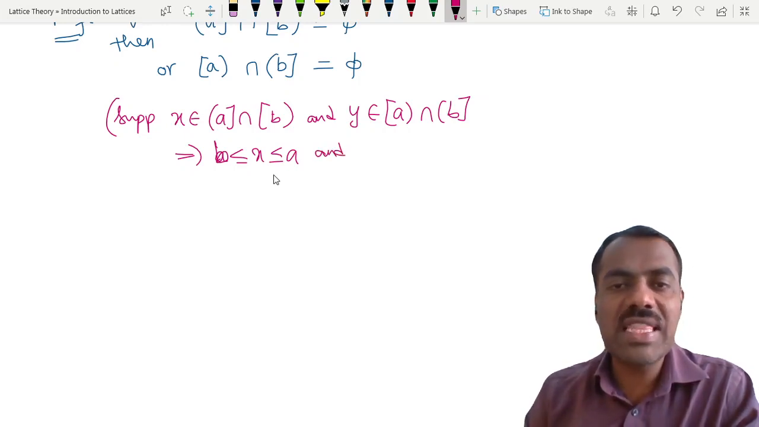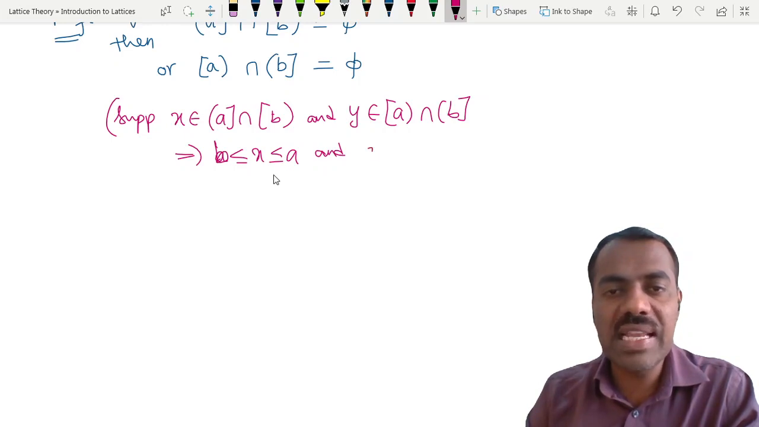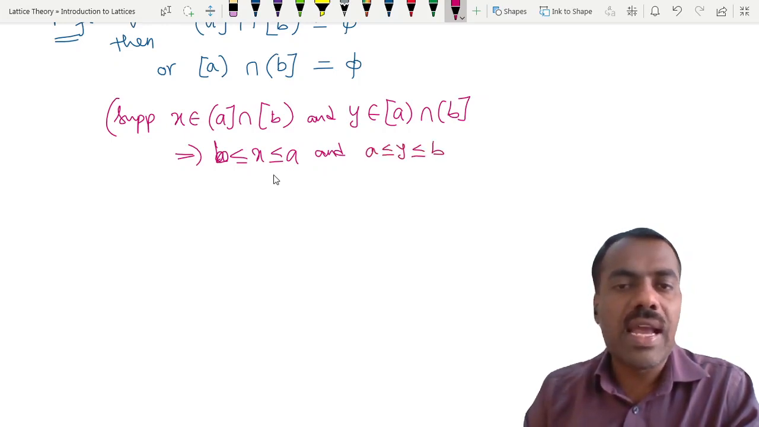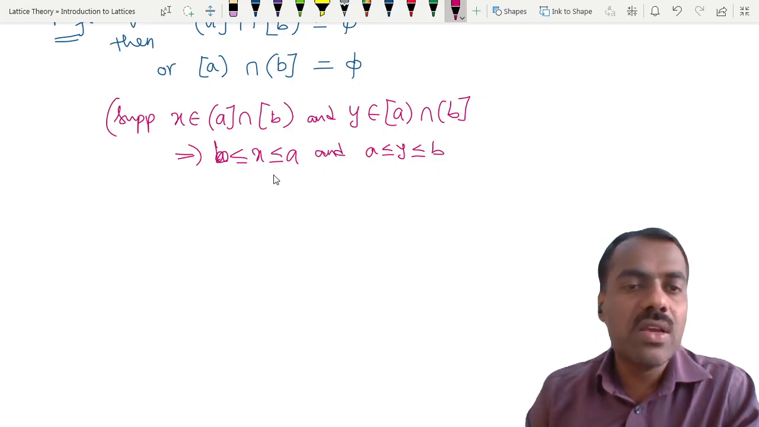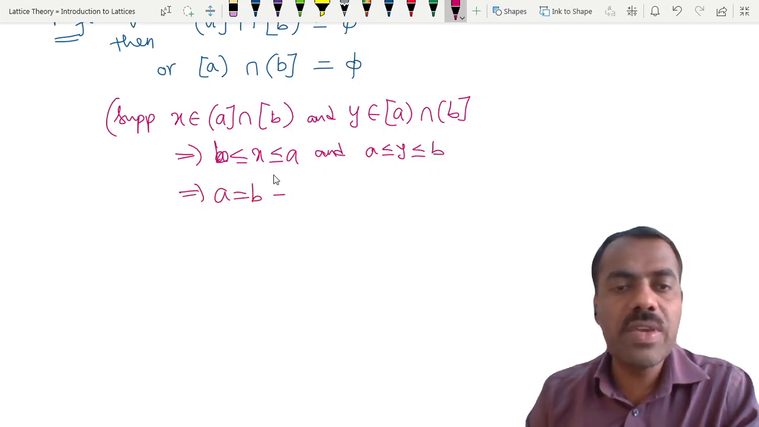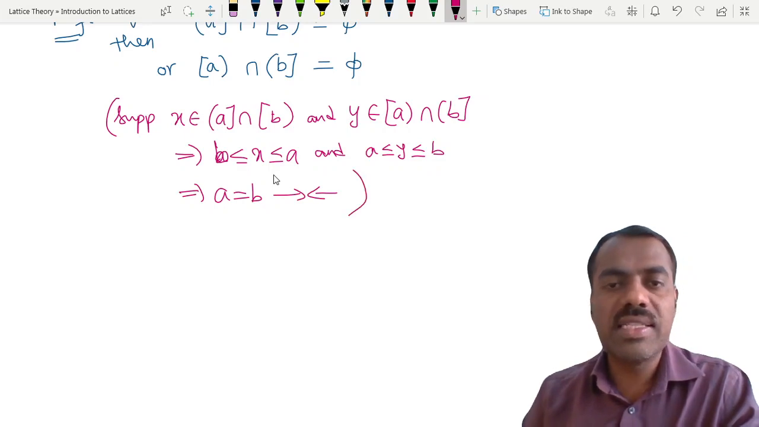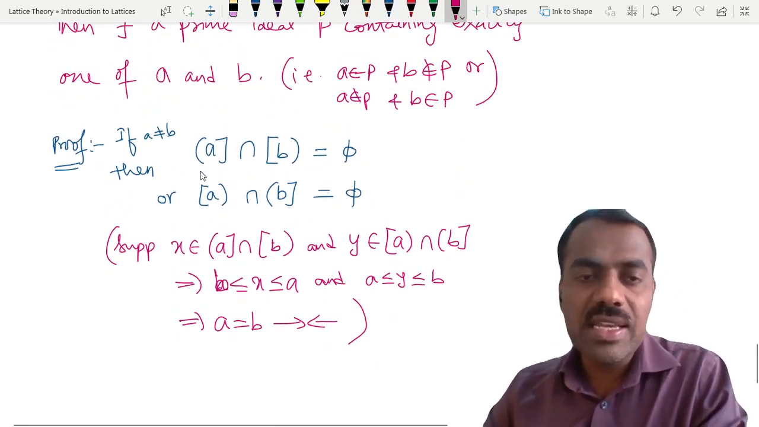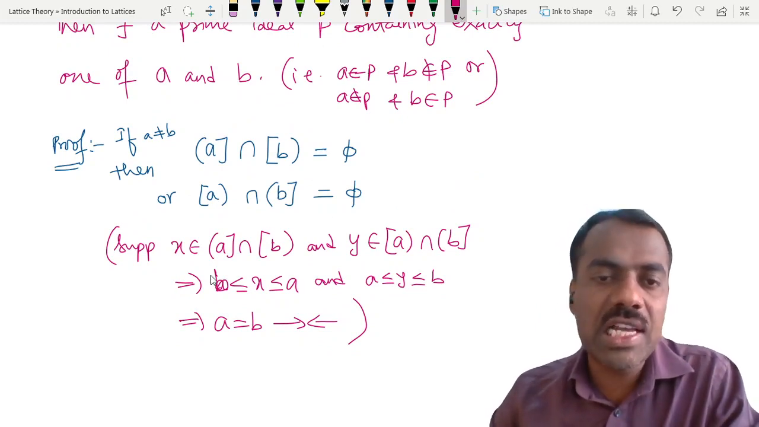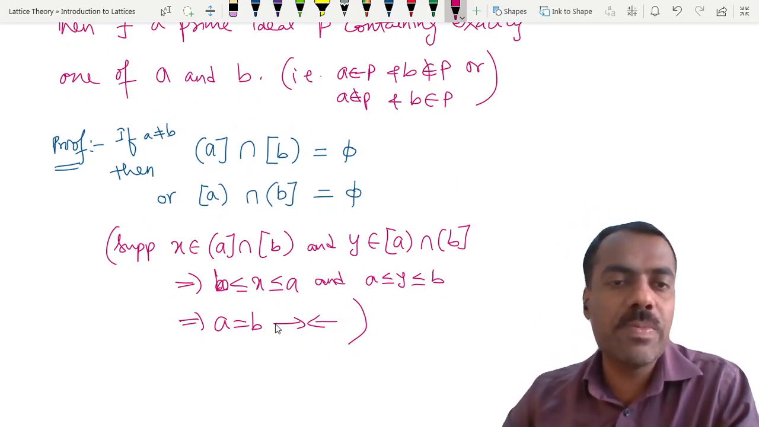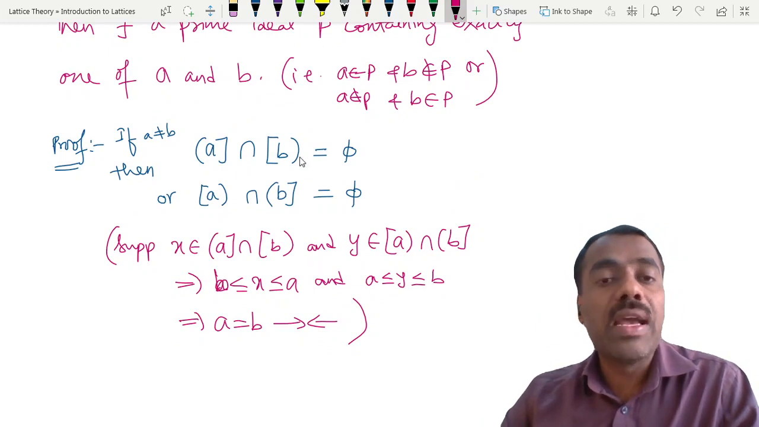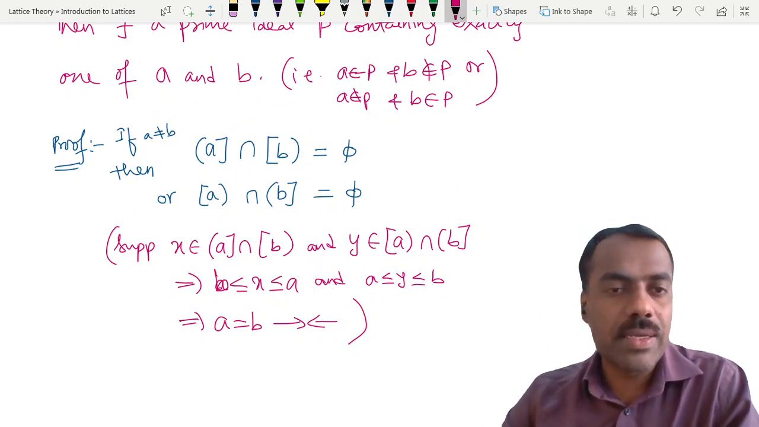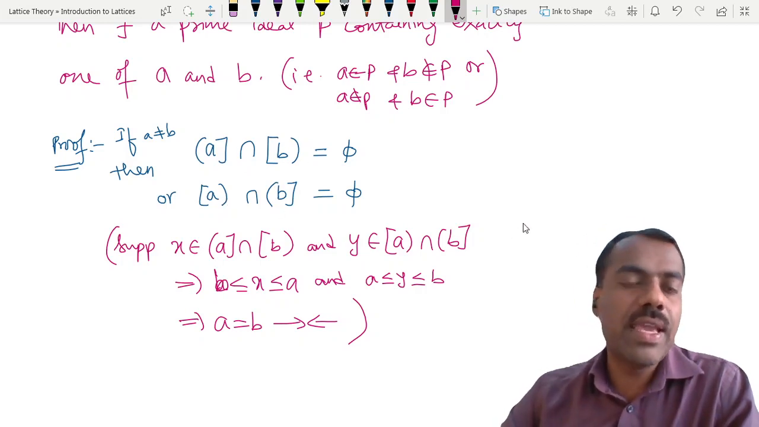Now what is the meaning of saying this one? Y is less than or equal to B, and Y is bigger than or equal to A. So we get A is equal to B, which is a contradiction. Is this clear? If simultaneously this is non-empty and this is non-empty, we get that A is equal to B. Therefore, at least one of them is empty. Are you following? At least one of the intersections is empty.